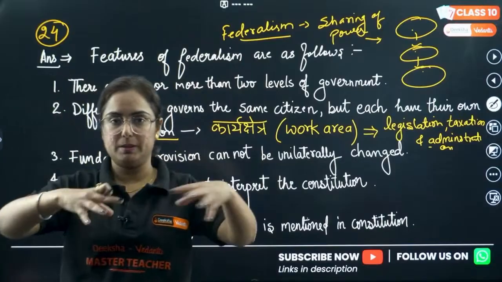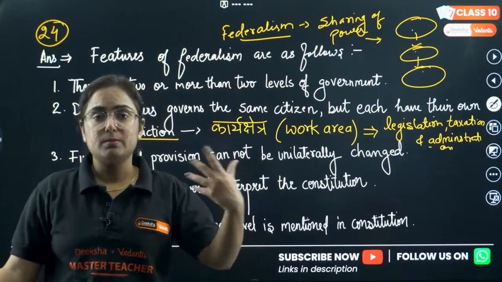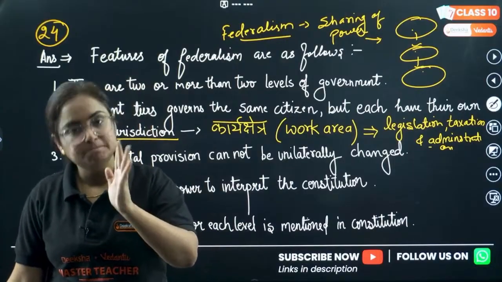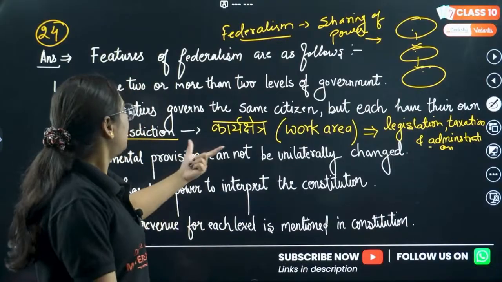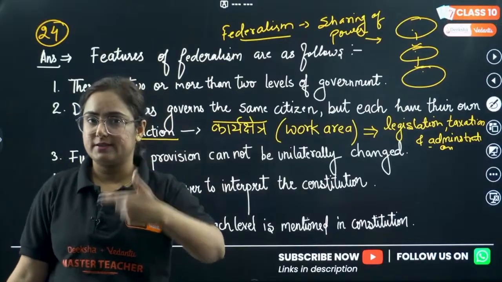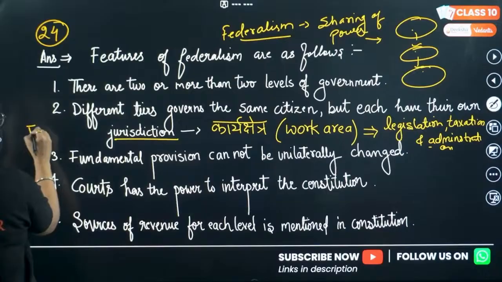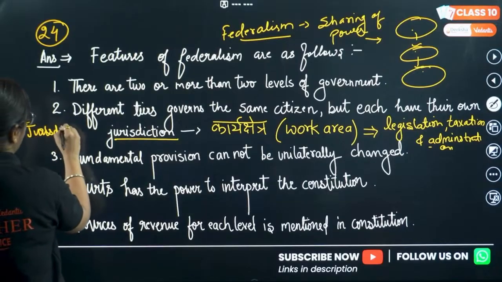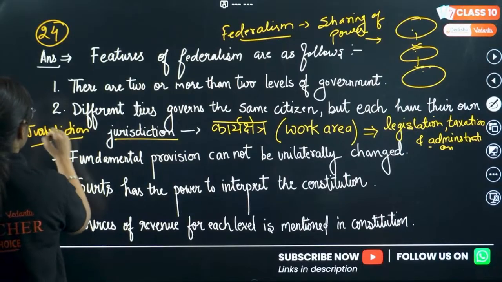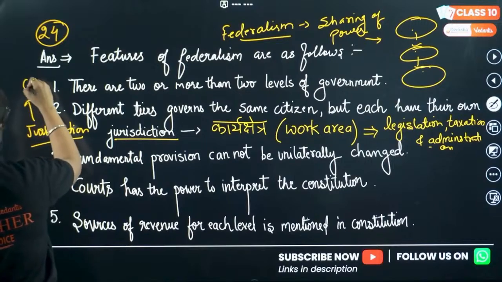So, different people are ruled by different governments, but the jurisdiction is also different on the basis of legislation, taxation and administration. There is one more point: this jurisdiction is mentioned in the Constitution of India.